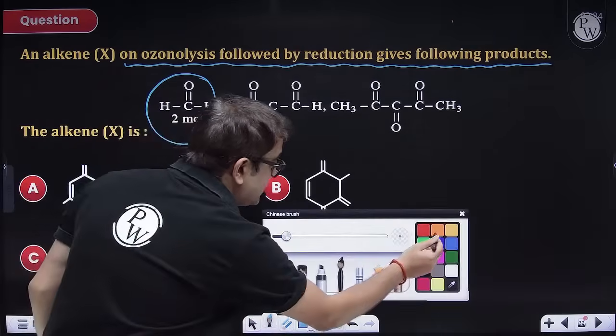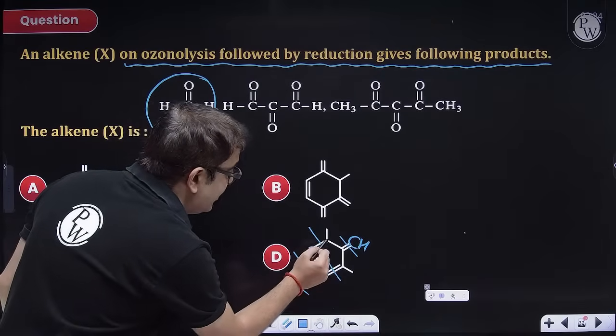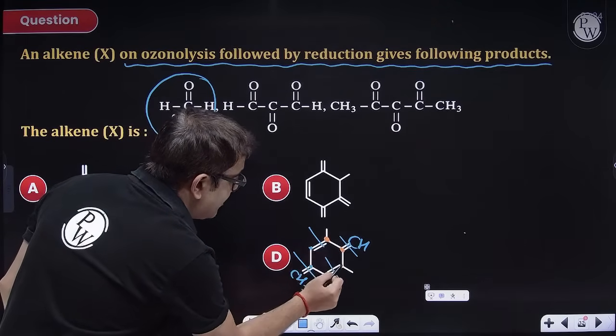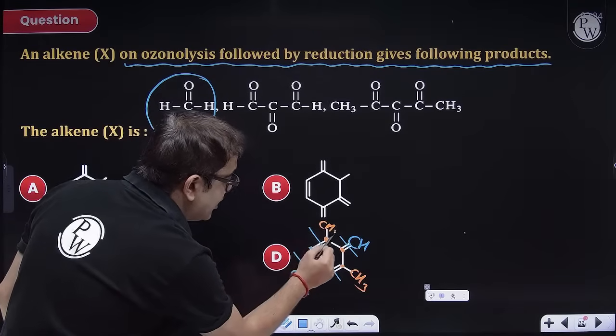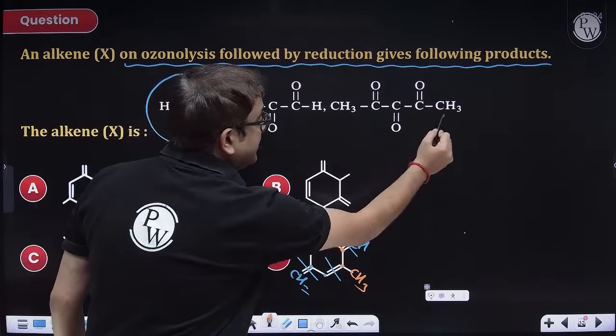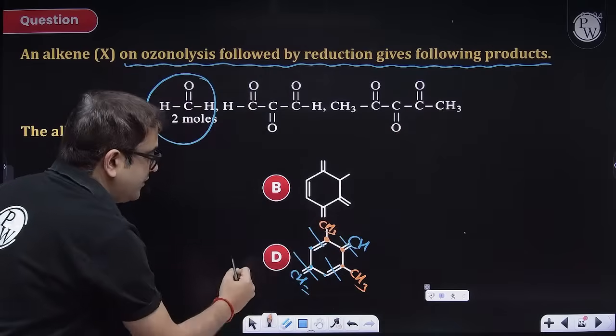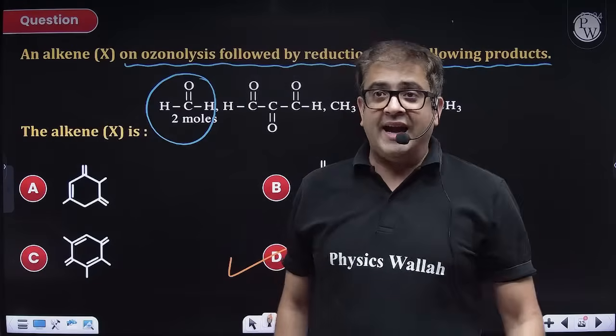Now let me change the pen for you so that you can draw it beautifully. Sir, 1 carbon, 2 carbon, 3 carbon with double bond, but there will be 2 methyl groups also. So there will be a 5 carbon chain. Sir, 5 carbon chain, 2, 3, 4 are having double bond. So obviously D is your right answer.